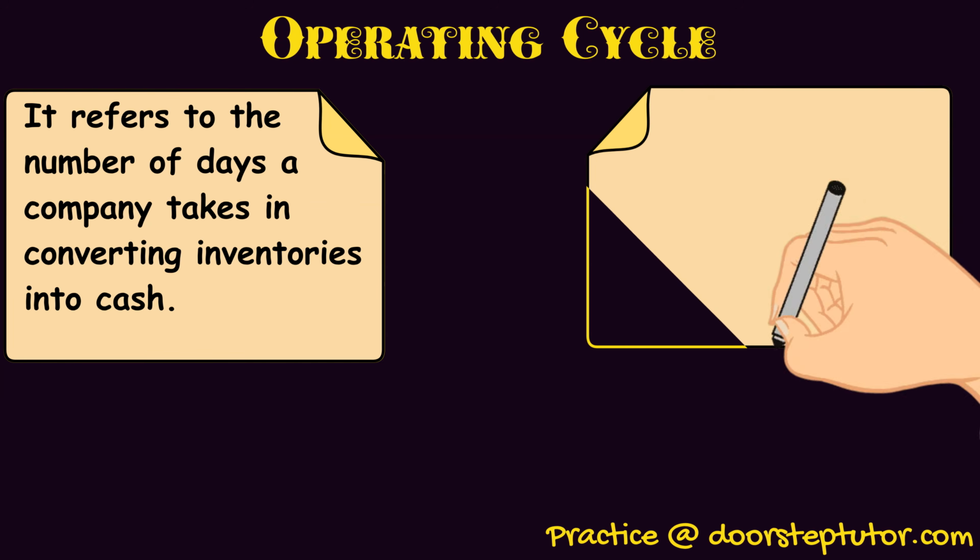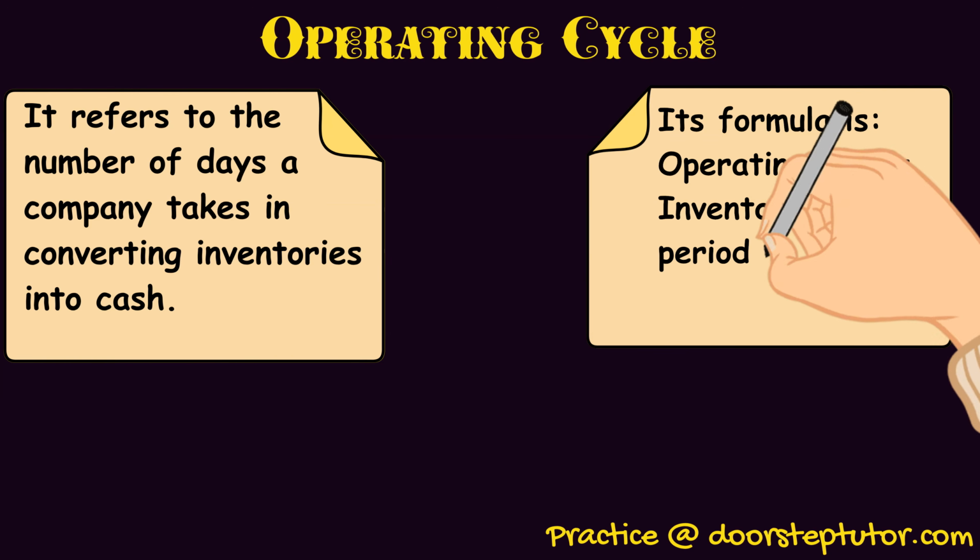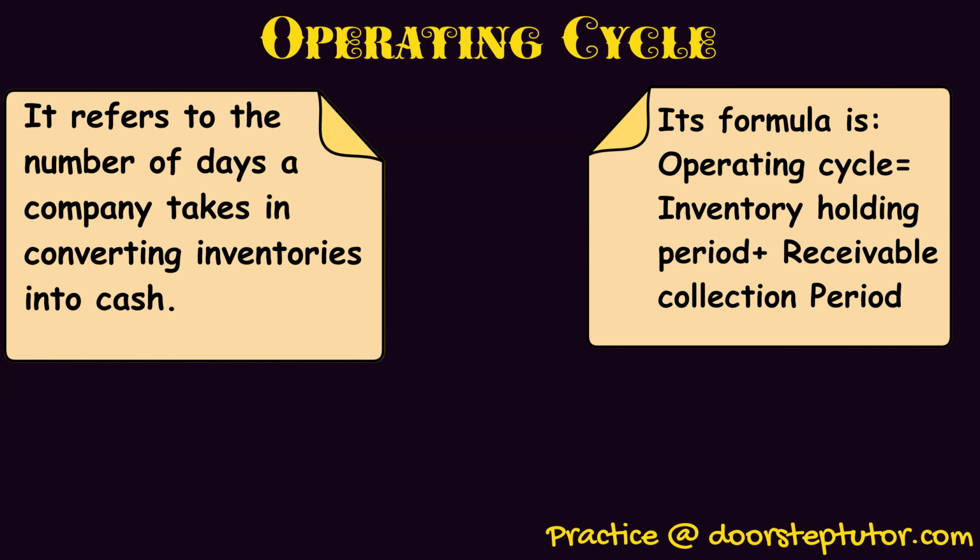Now the formula is operating cycle equals inventory holding period plus receivables collection period. See, let's say I hold my inventory in my kirana shop for 10 days, plus receivables collection period, and I receive the money from that person after selling this thing in 5 days. So the operating cycle would be 15 days.